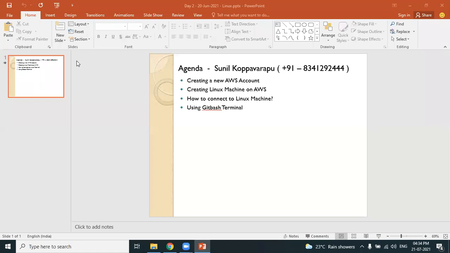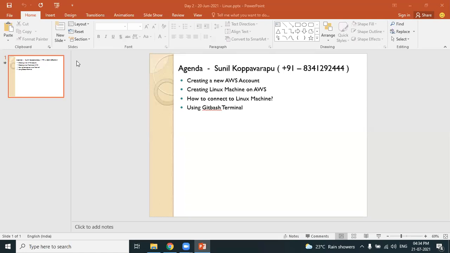Friends, the prerequisite of DevOps is that we should be good in basics of Linux. So we'll be creating a Linux machine on AWS. We'll also learn how we can connect to the Linux machine, and we start working on Linux commands. That's our plan for today's session. So we will be starting practicals of Linux.